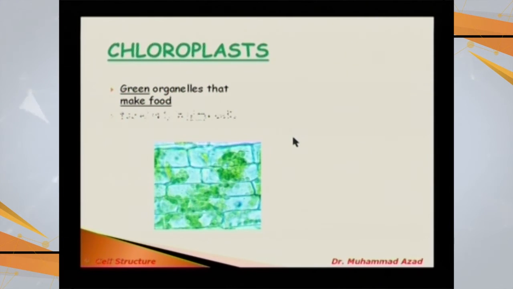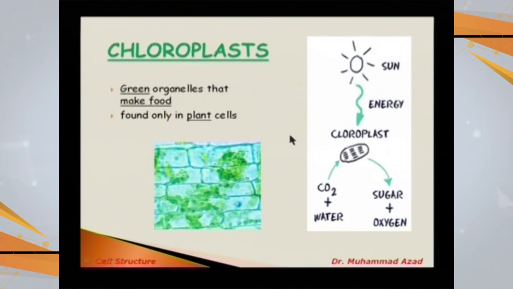So looking at the role of the chloroplasts, they are green organelles, and they are assigned the main function of synthesis of food. They are found only in the plant cells, and their main role is capturing the sunlight. The energy which is there in the light falls on the chloroplast, and that light energy is converted into the chemical form of energy.